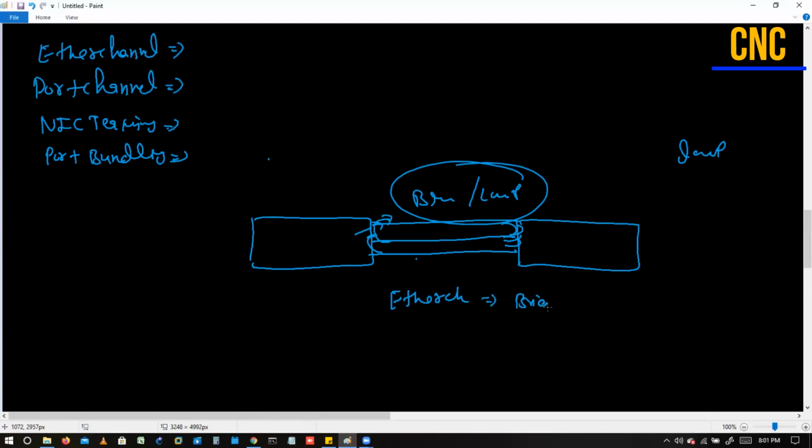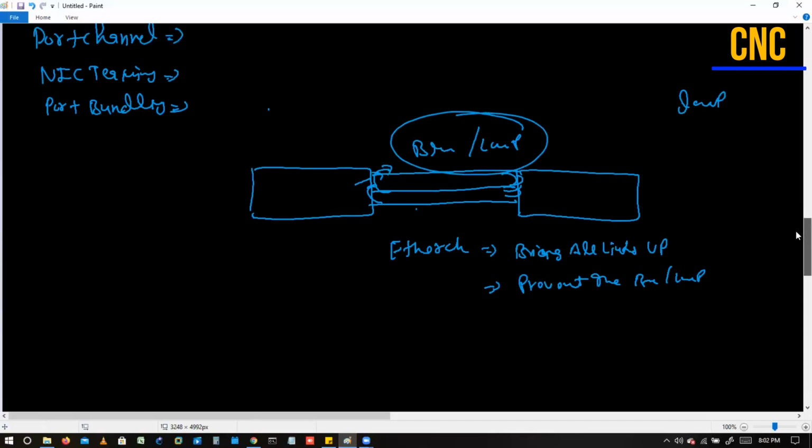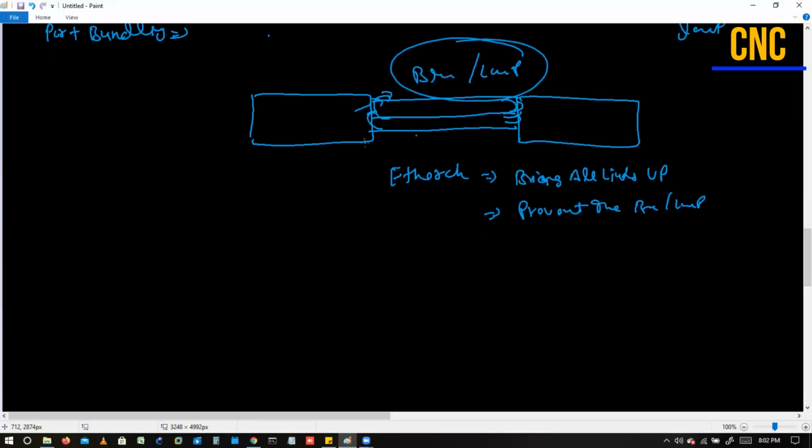So now we have to discuss how EtherChannel will bring all the links up, and how it will prevent the broadcast, or the loop, because we have to prevent that also. EtherChannel will make all the links up, and this will prevent the loop also. How, that we'll discuss. If we want to know how EtherChannel breaks the loop and uses all of these links as active links, the question for you guys is: